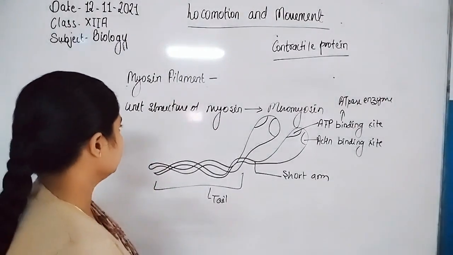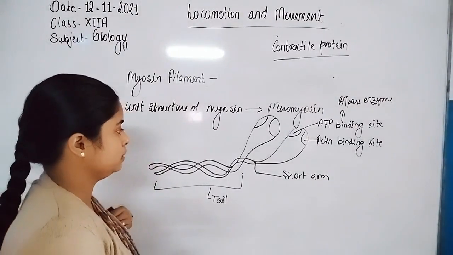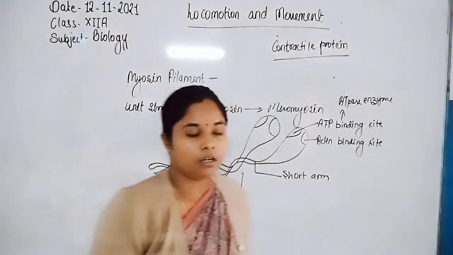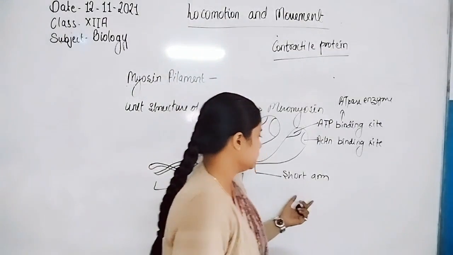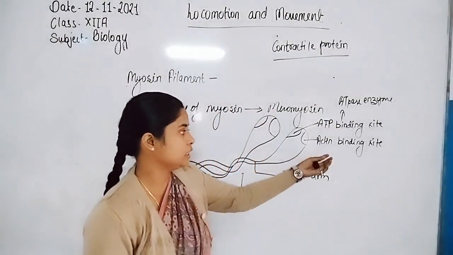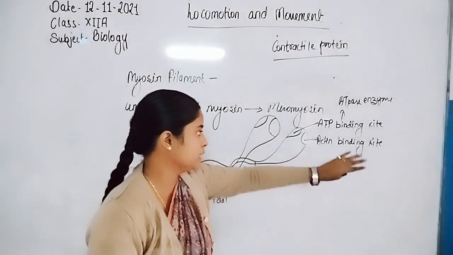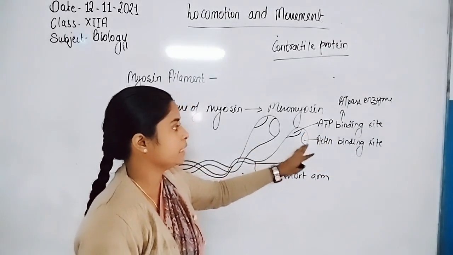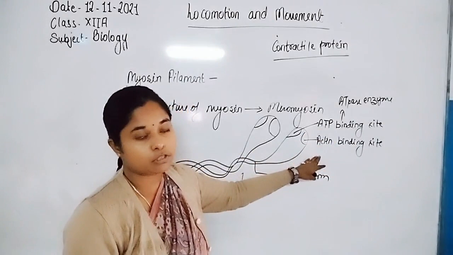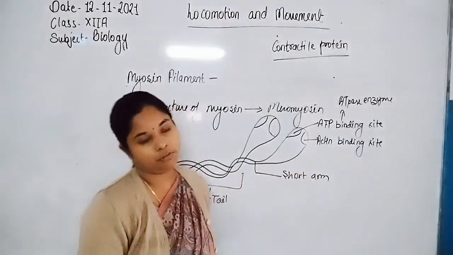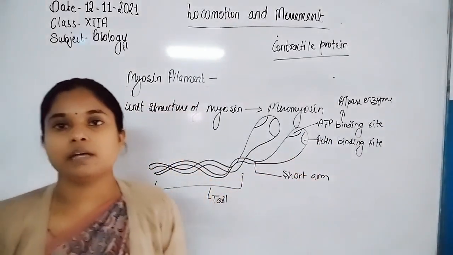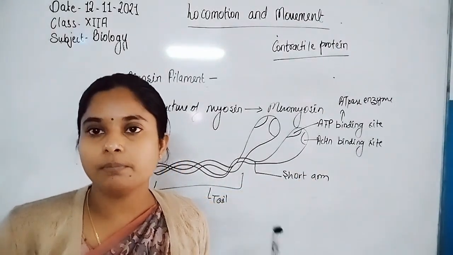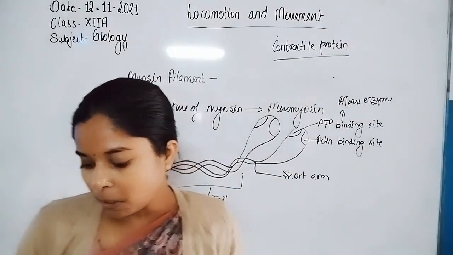This is the overall structure of the myosin filament. Now the myosin filament binds with actin with the help of the ATP binding site, and the actin binding site is also present. The ATPase enzyme is present at the head region of the myosin filament and is required for binding with the actin filament. So this is the structure of the contractile protein.